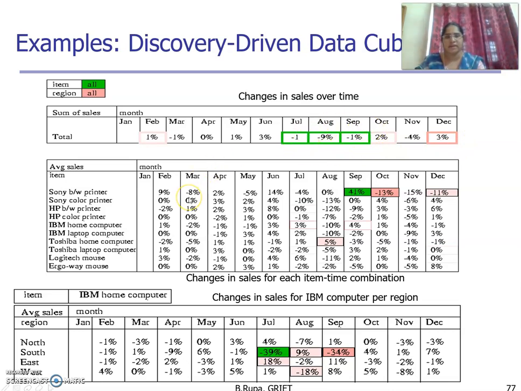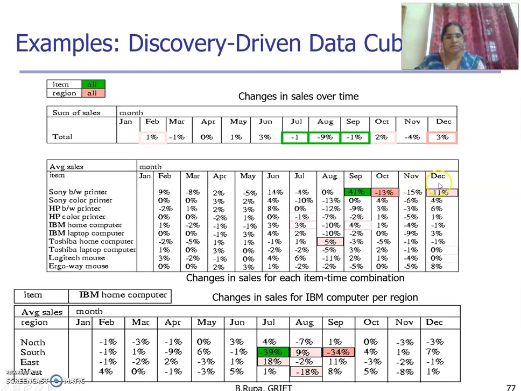Then we apply a drill down operation and find the item sales against the average sales of all the months. For Sony b/w printer, in September we have 41%, which indicates the exception, in October minus 13%, which indicates the exception, and for December minus 11%. We also have minus 15% available for November. Why are we not considering minus 15%? Within this exception, it considers all the values of the corresponding cells, and based on all the values it identifies the exception.